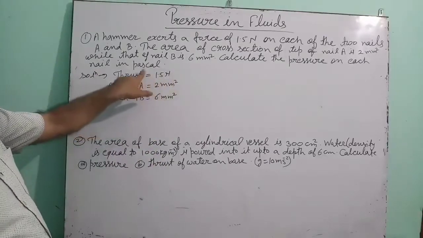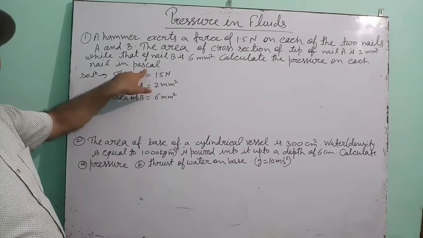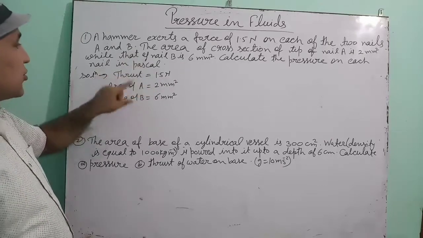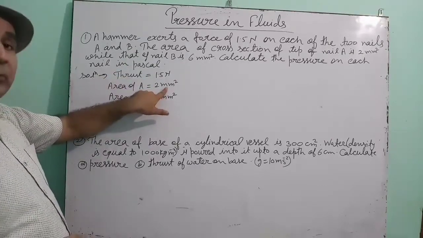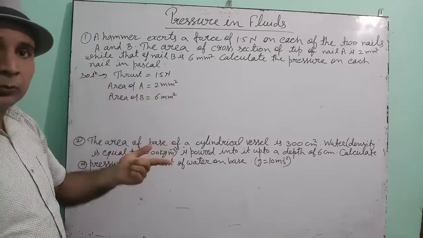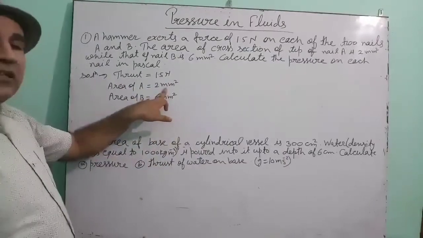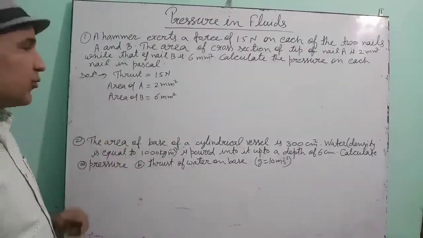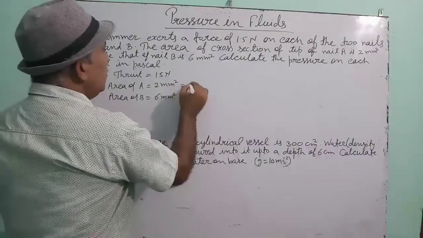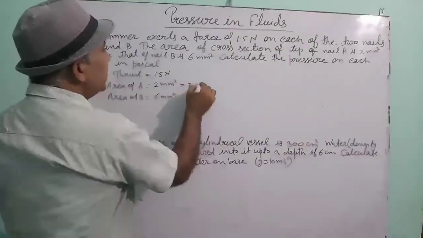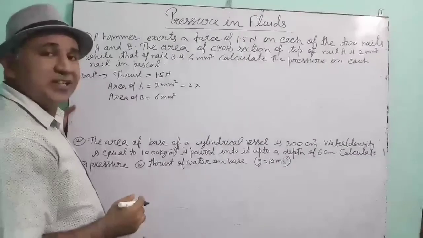You have to find the answer in Pascal, which is the SI unit. So here also convert millimeter square into meter square. Do you know in 1 millimeter how much meter is there?